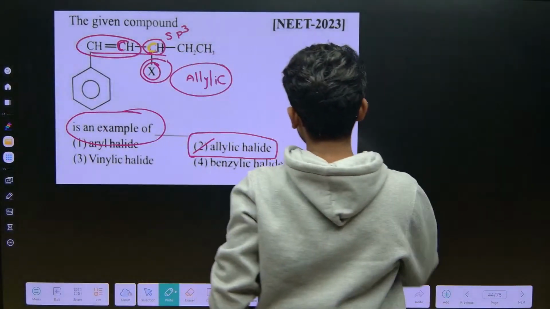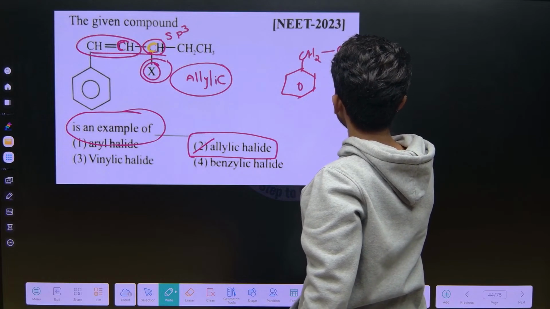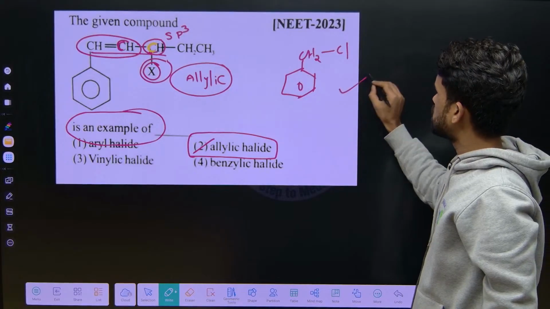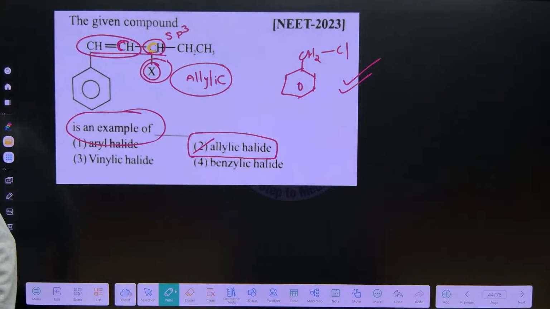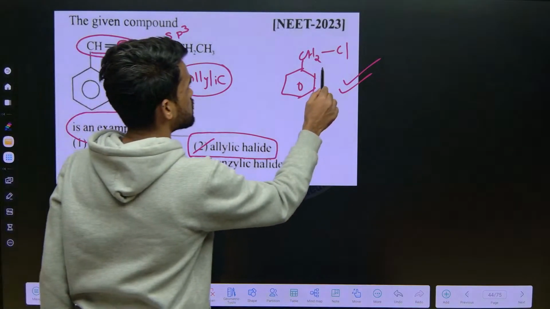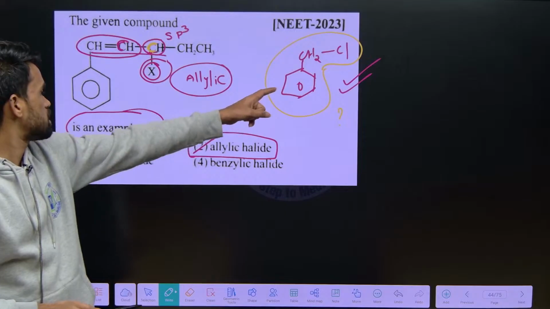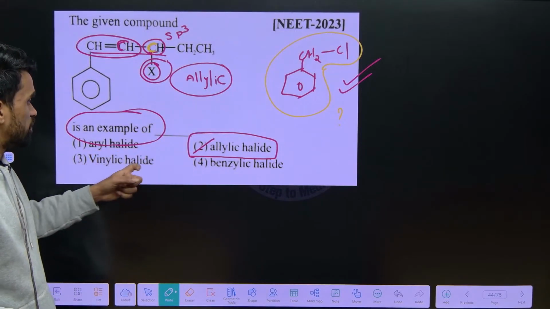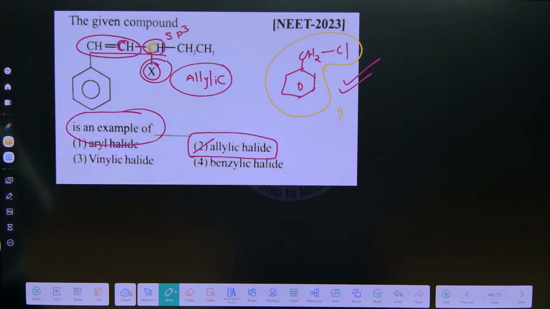In a similar way, what about this compound? What is the best suitable answer, or what classification does it go to? Yes, the second option is perfect. Now what will be your answer for this compound? Which type of system is it, whether arylic, allylic, vinylic or benzylic, based on the discussion we did till now? Those in the live session can answer, no issues.